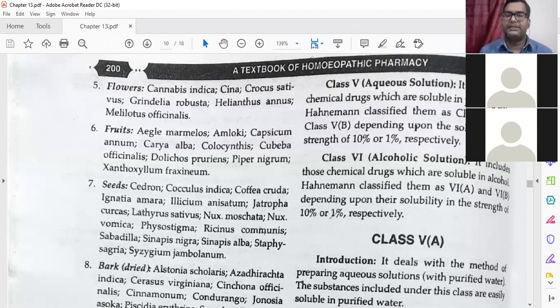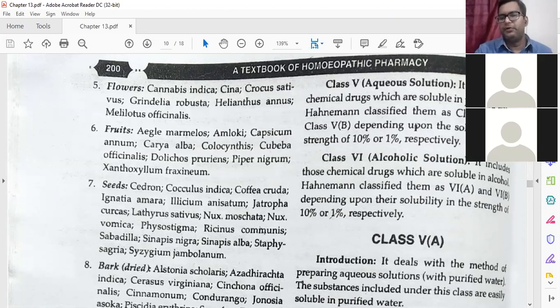Class 5, class 6 alcoholic solution. Class 5 is aqueous solution. It is dissolved in water, that is A and B, which also depends upon the solubility in the amount of water. Class 6 is alcoholic solutions. It includes those chemical drugs which are soluble in alcohol. Hahnemann classified them into 6A and 6B, depending upon the amount of alcohol we need, like 10% or 1% respectively.